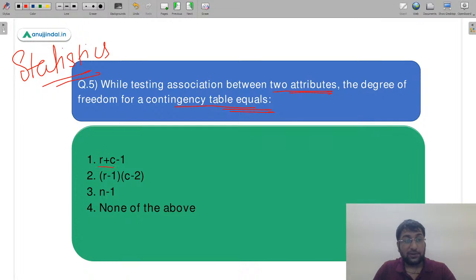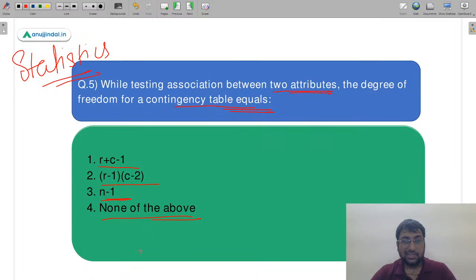Is it first r plus c minus 1? Is it second r minus 1, c minus 2? Is it third n minus 1, or is it D, none of the above? Very very important question. Read it carefully and then give me the correct answer. Do not have to be in any kind of hurry. Bilkul jaldbaazi mat kariye. I've seen students making mistakes in such kind of questions jahan pe woh jaldi jaldi questions ko padh lete hain and they make mistakes. So let me see who gives the correct answer. I'm waiting for the answers now.